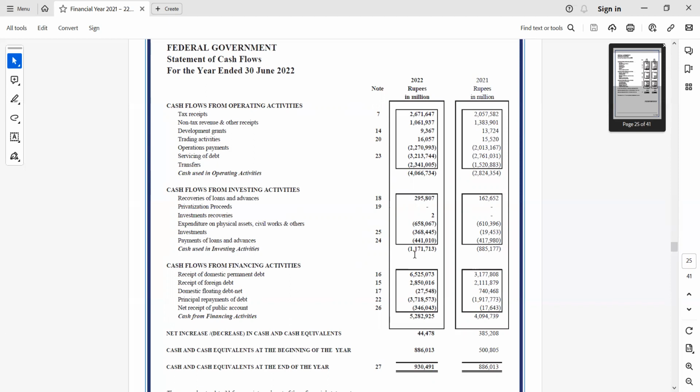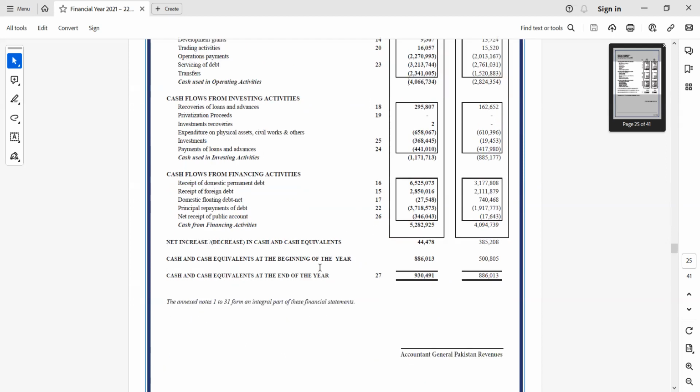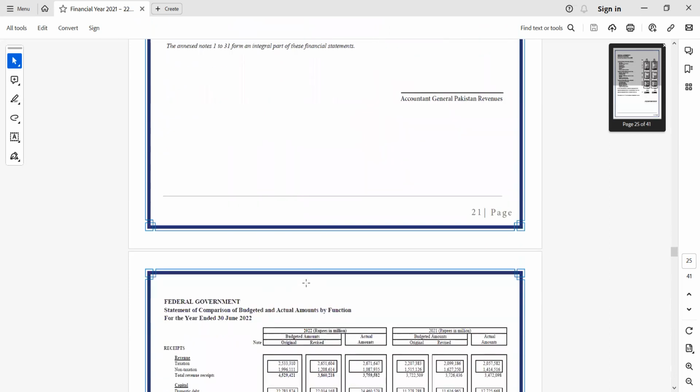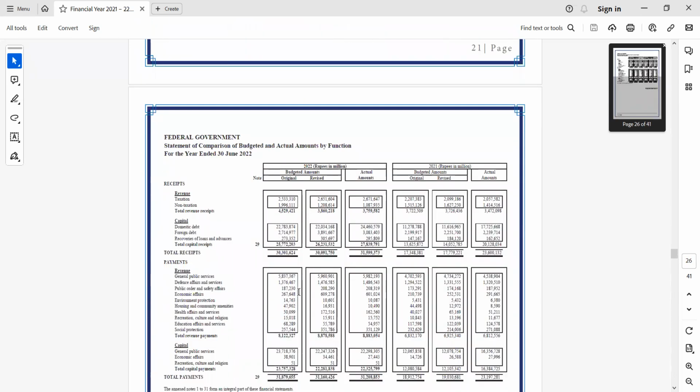From financing, you will see that we took a debt of 5.28 trillion rupees to finance our operating and investing activities. For a country which boasts a very young and very large population, having negative operating and investing activities indicates that in the long run we will be in a very big problem. And now it looks like 2015 has become the long run of Pakistan.